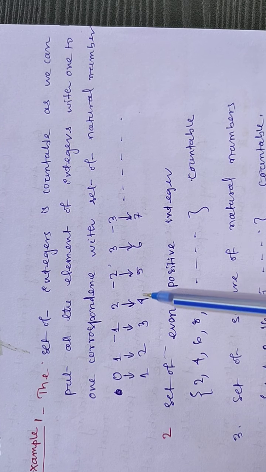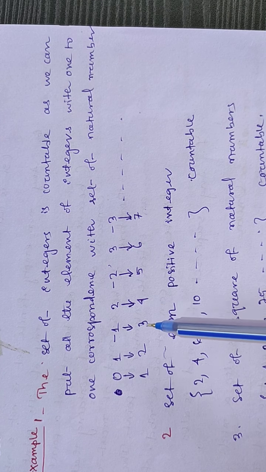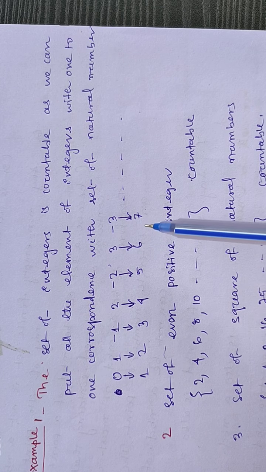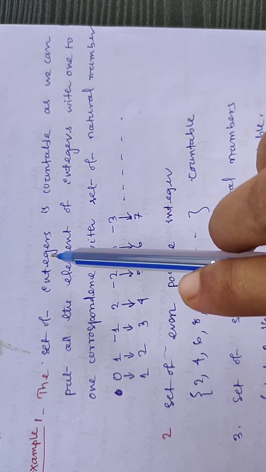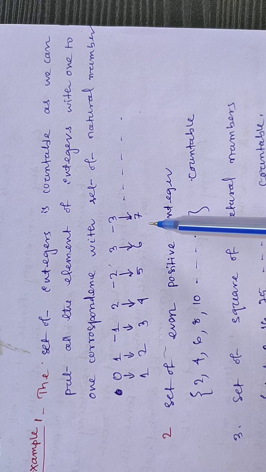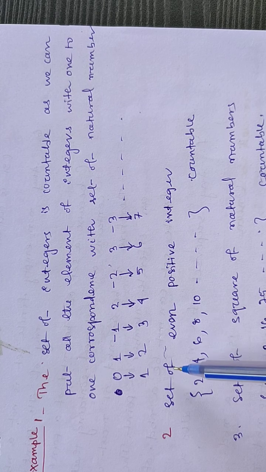Even though the set of natural numbers is a subset of the set of integers, both are infinite, so we can establish a one-to-one correspondence. So we can say that the set of integers is countably infinite because it has a one-to-one correspondence with the set of natural numbers.